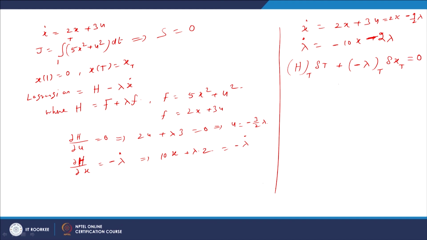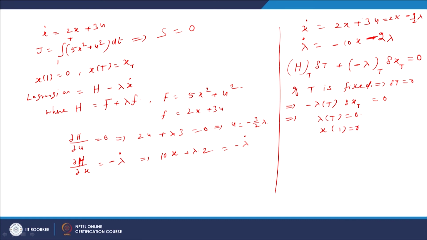Now, if T is fixed, then del t equal to 0, so only this will be the boundary condition. That implies minus lambda of capital T into del x t equal to 0, but the variation is arbitrary. So, this implies lambda of T equal to 0, and we are already given the initial condition x of 1 equal to 0. So, these are the conditions.